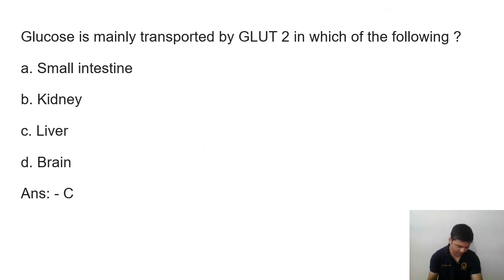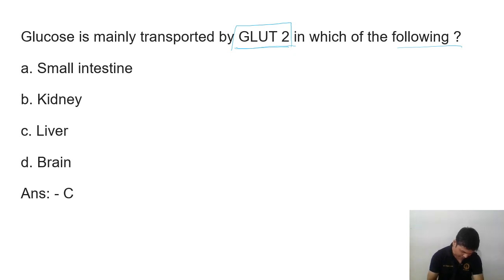So the next question is: glucose is mainly transported by GLUT2 in which of the following? So here the question is where is GLUT2 in which of the following. First is the small intestine.